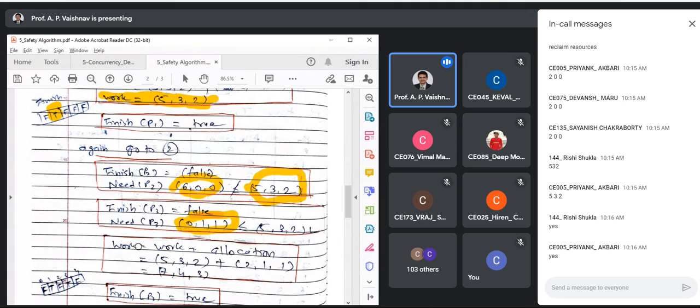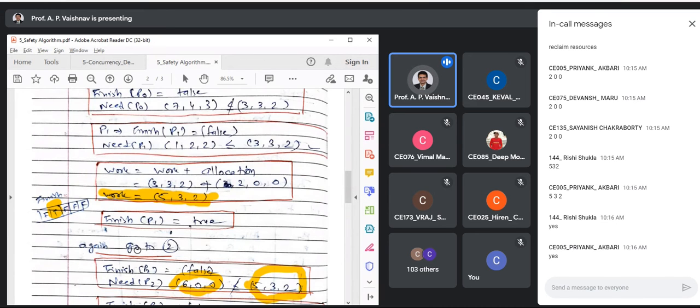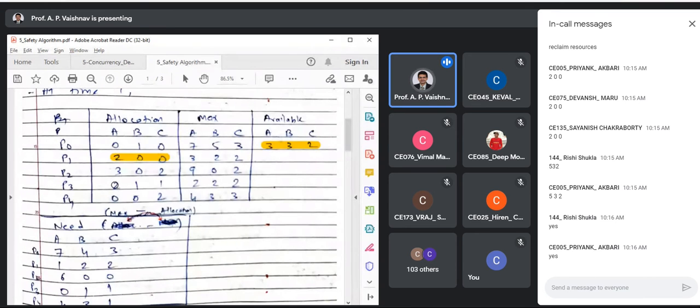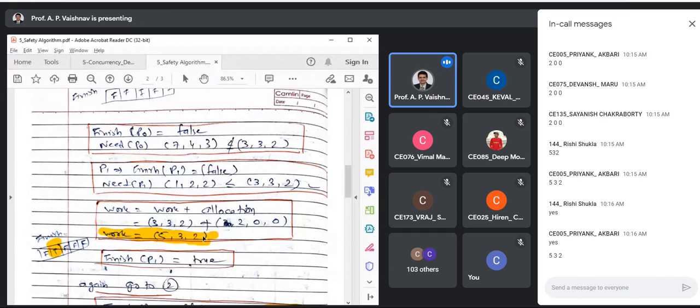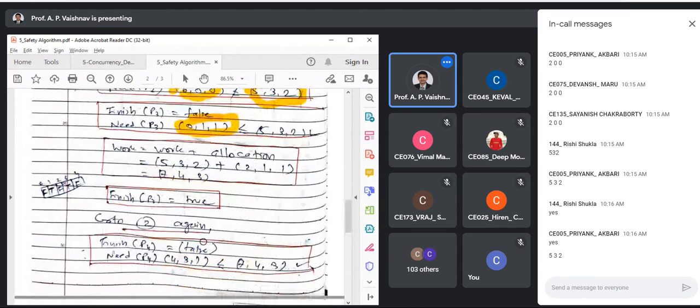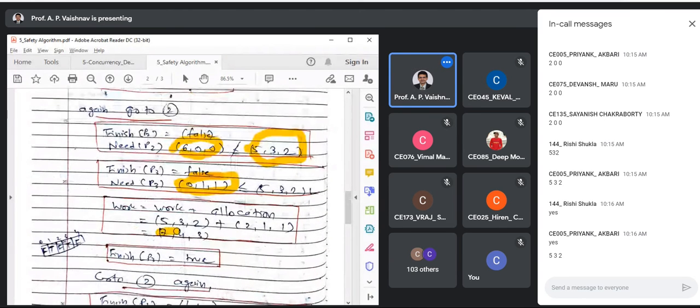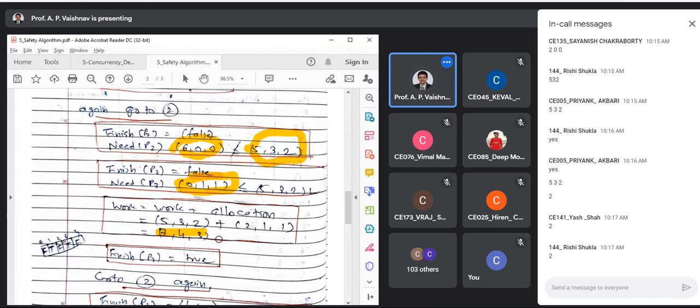Right? So same process repeats. Assume that P3 has completed. Reclaim its resources. Let us see what P3 was having. P3 is having a lot of resources, right? 211. Right? So 211 will be added to what? 532. Right? That was your current available vector, right? So it gives you 743. Right? P3 done. Okay. So how many processes you have completed till now? 2. And we continue. Right?